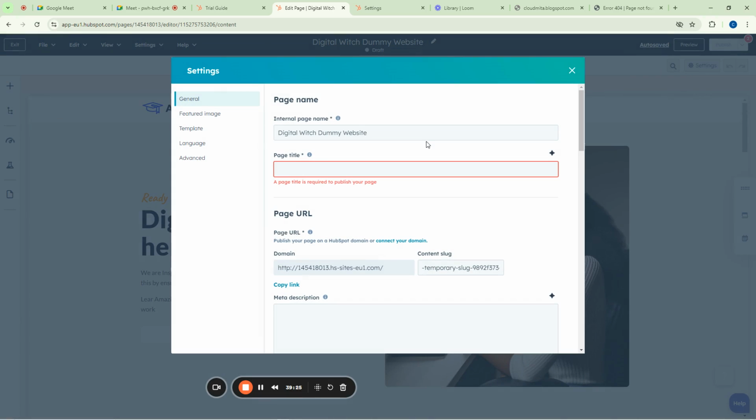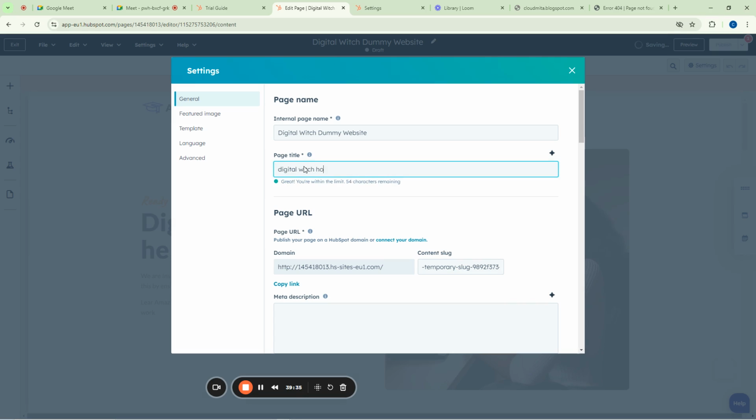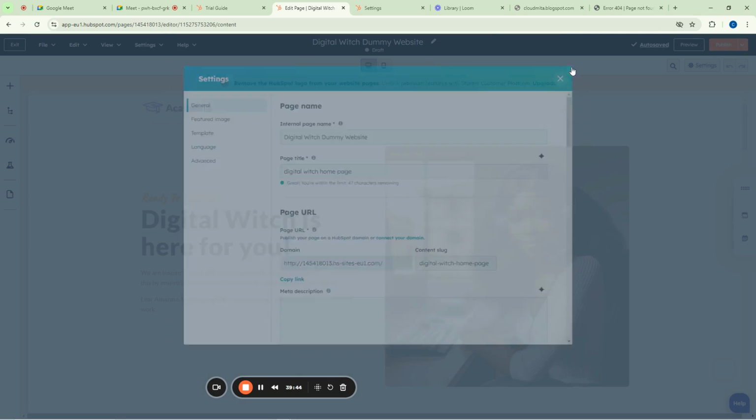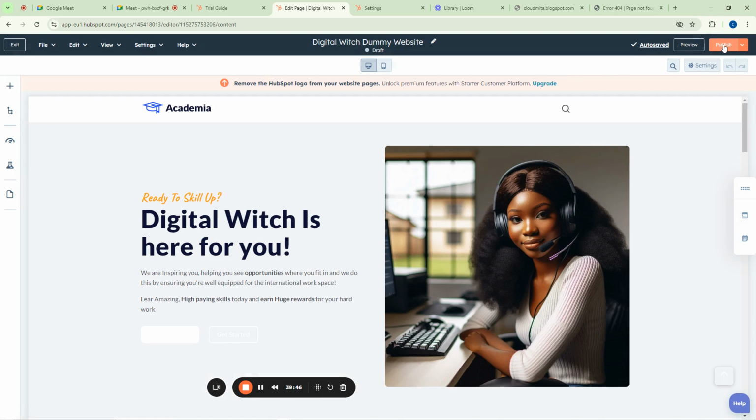Click on it, and then it will bring you here. This is our website, and they want us to put a title. You say okay, digital witch home page, and then it will just be here automatically. So at this point, we are done with that part, and then we can click on publish. Look at it now. We can now publish this website.